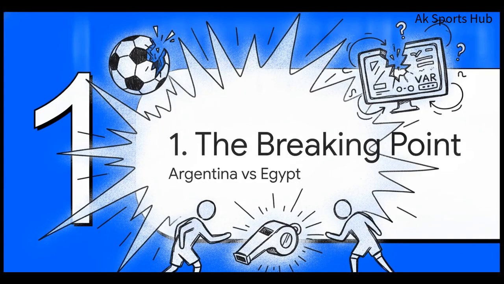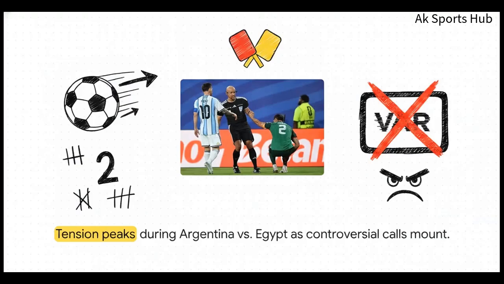Section 1. The breaking point. To truly understand this fix, we have to look directly at the specific incident that completely broke the system. It all traces back to an incredibly intense matchup, Argentina versus Egypt. Egypt actually came out firing and took a really commanding early 2-0 lead. The momentum was entirely theirs.